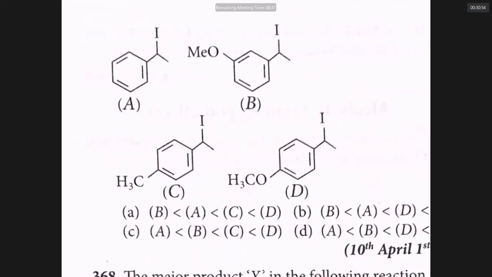SN1 reaction is preferred where the carbocation is stabilized by resonance. So after removal of I minus, which plus ion is stabilized? That plus ion is stabilized which has the possibility of resonance. Which is more readily undergoing it, sir? Come on, we have less time. I want you to look at that. Option B is lowest. Okay.